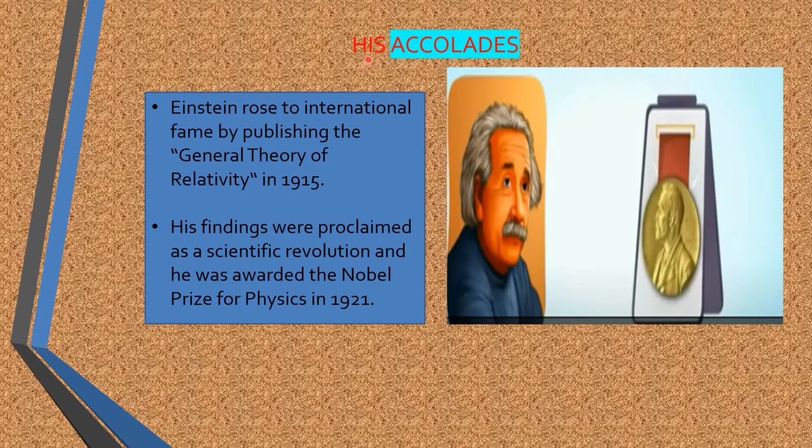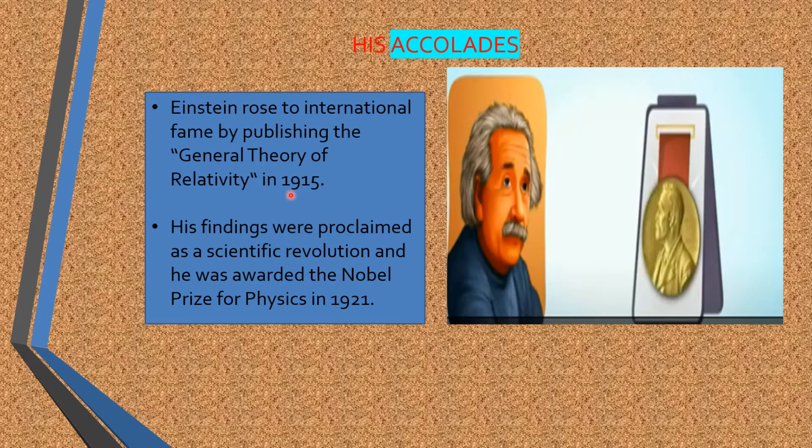Now let us see about his accolades. Einstein rose to international fame by publishing the general theory of relativity in the year 1915, which provided a new interpretation of gravity.